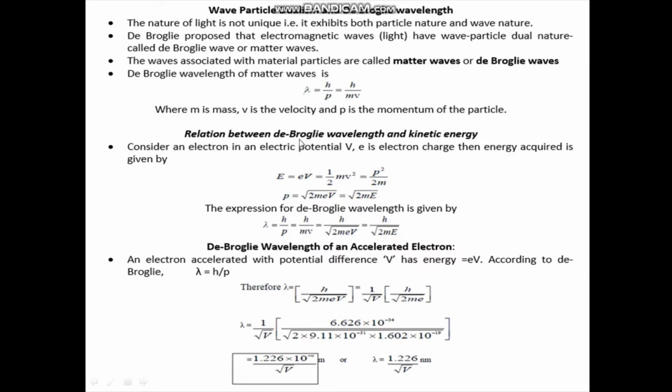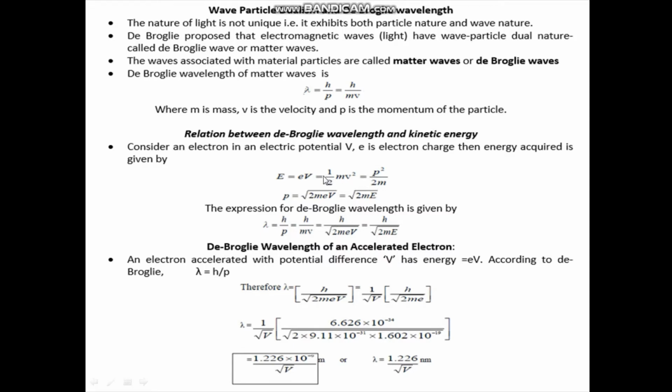Relation between de Broglie wavelength and kinetic energy. If we consider an electron as a particle subjected to an electric potential V, and e is the electron charge, then the energy acquired by the electron is given by E equal to eV, and this you can also write as half mv square, that is equal to p square by 2m.